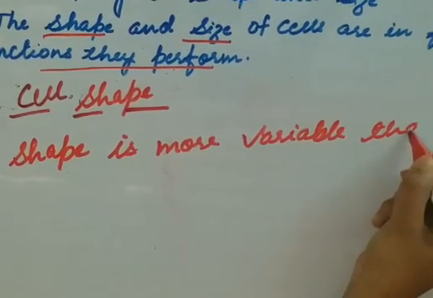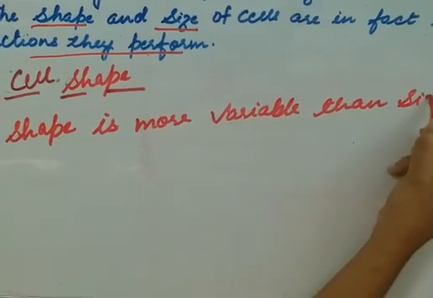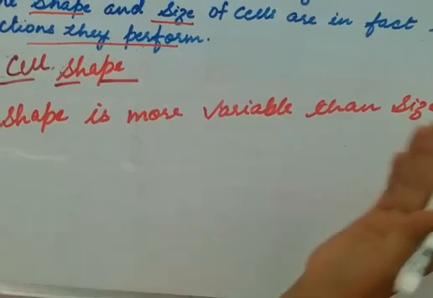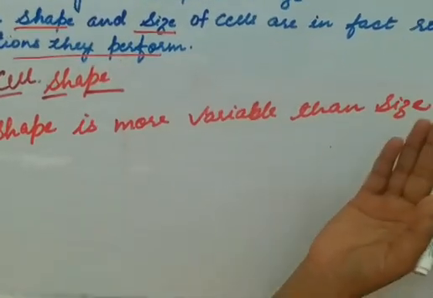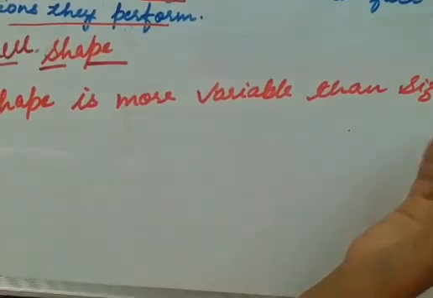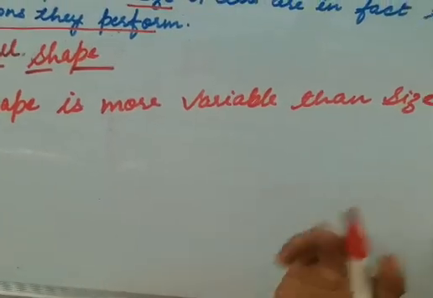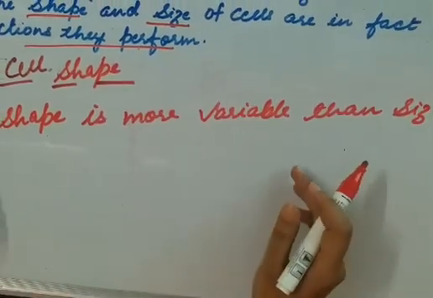Both shape and size are variable, but they vary according to the functions they perform. But shape varies more than the size.